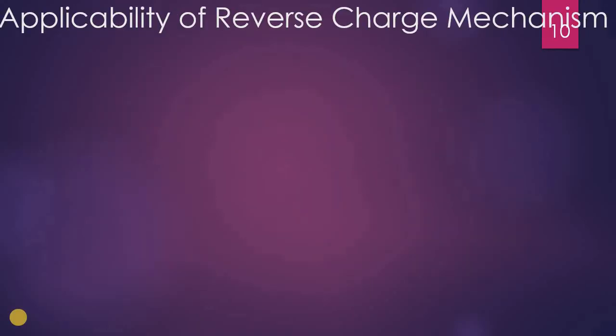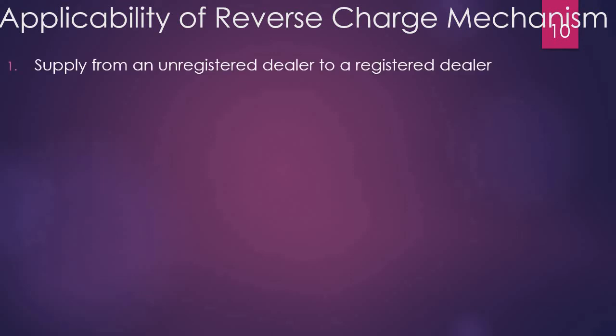Now let us discuss the applicability of reverse charge mechanism. To whom, or to which trader, or in which case will reverse charge mechanism apply? As we have already discussed, reverse charge mechanism will apply whenever there is a supply from an unregistered dealer to a registered dealer.